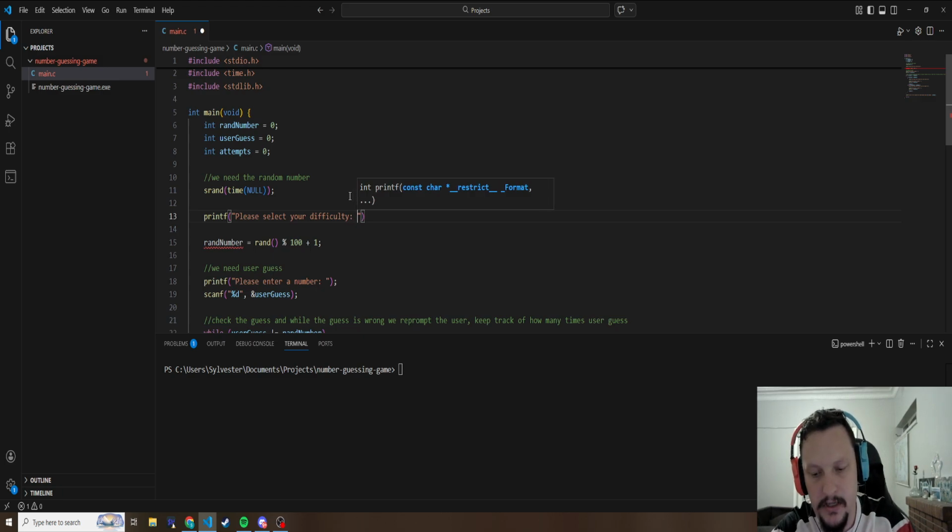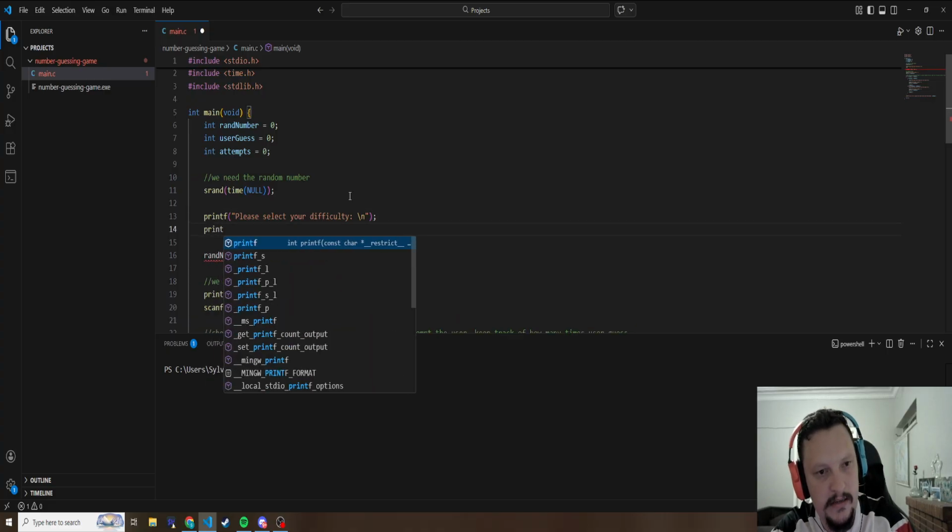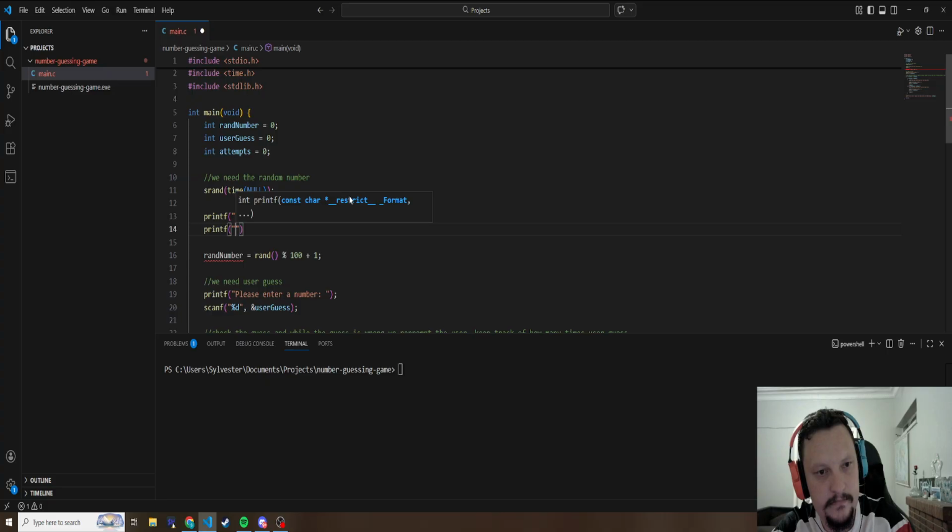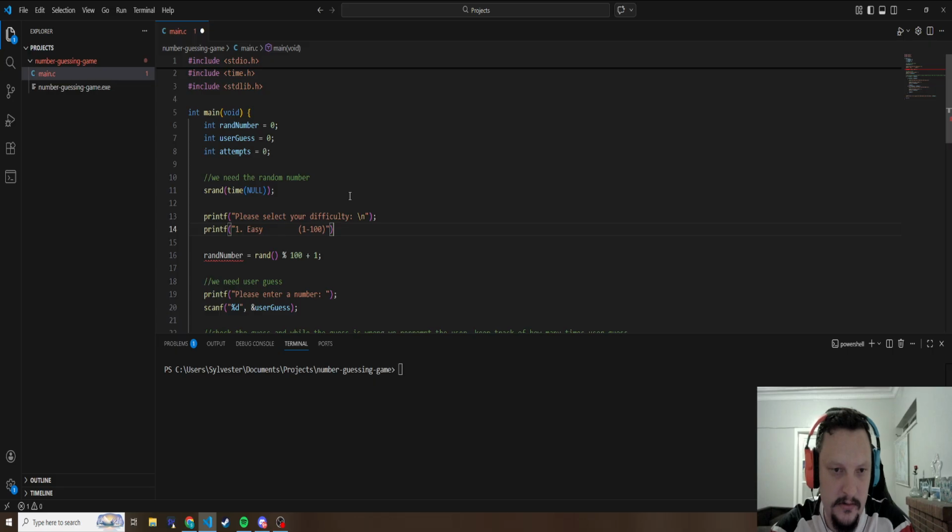We do new line, print again, 1, easy, and then we put in brackets 1 to 100. Let's make 2 tabs in between. I feel like that's gonna look cool.